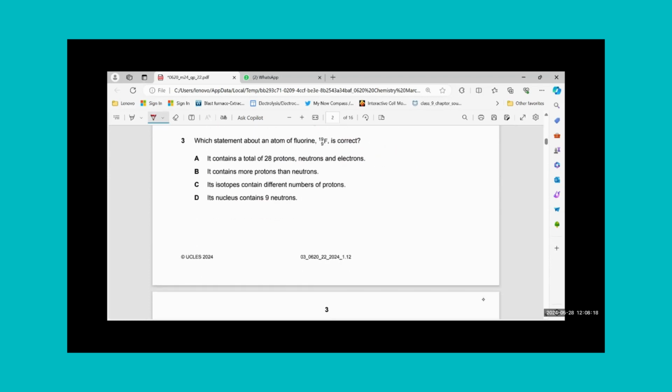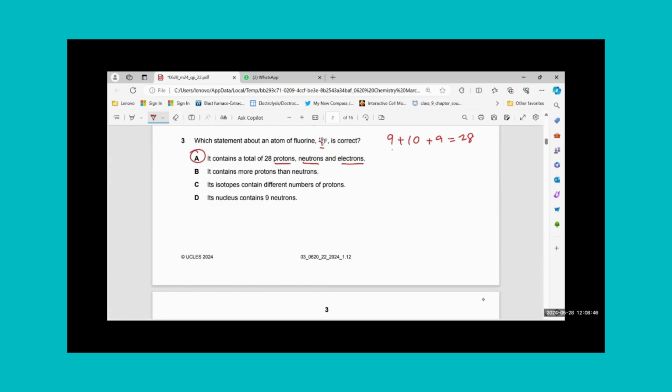All right, MCQ number 3, which statement about an atom of fluorine is correct? Fluorine 9 and 19 has been given. That means 19 is the nucleon number, 9 is the proton number, and 10 is its neutron number. It contains a total of 28 protons, neutrons, and electrons. 9 plus 10 plus 9 is 28. So for me, option A is correct, but let me check the other statements.